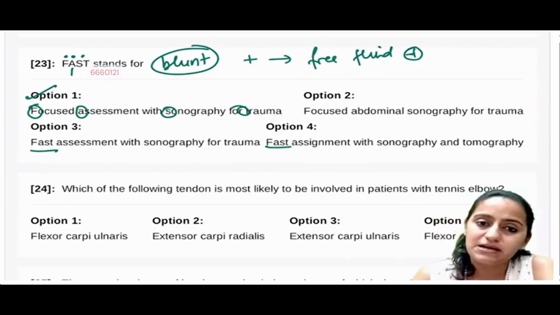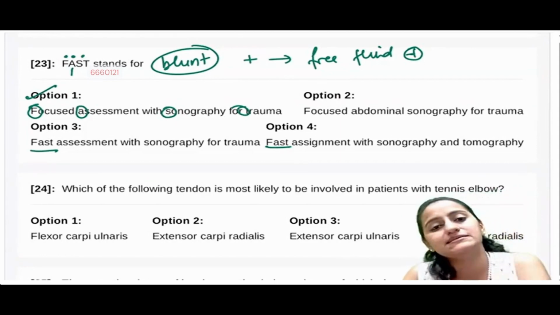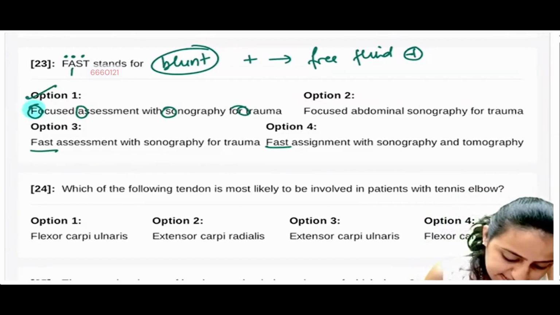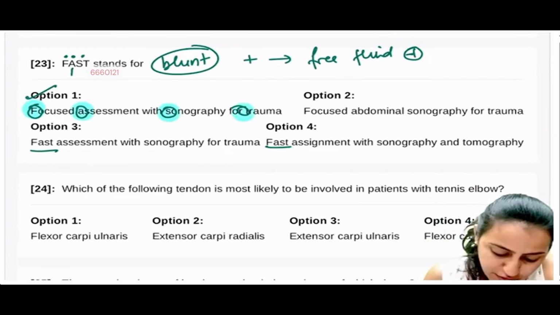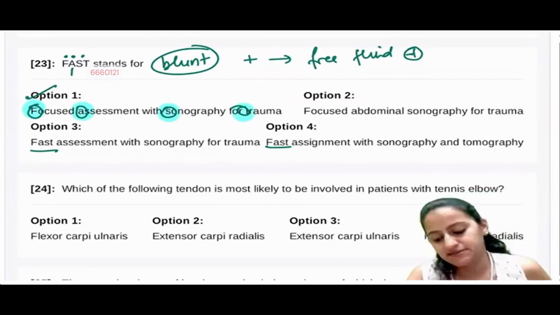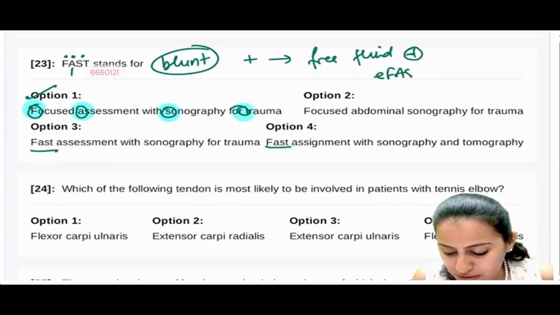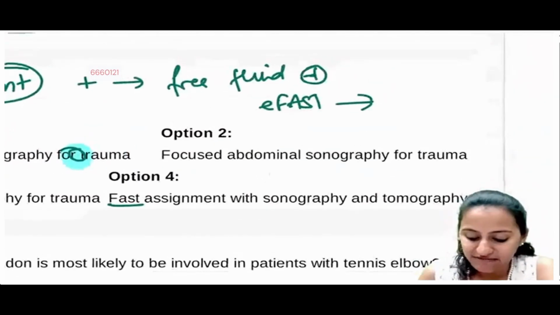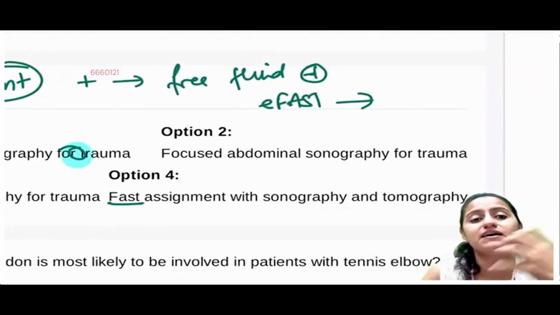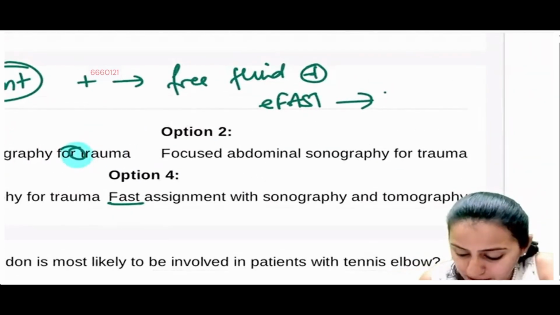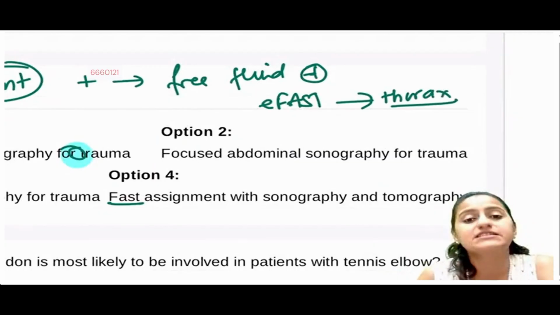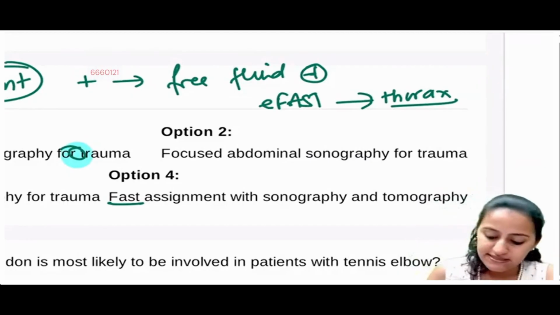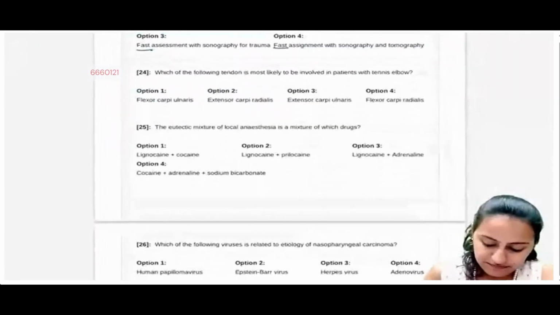If the patient is stable, then you evaluate further. If the patient is unstable, then you take the patient for surgery. So focused assessment with sonography for trauma, that is what is FAST. And what is EFAST including now? What is the difference between FAST and EFAST? EFAST is extended FAST, which is extended to include the thoracic cavity, okay, to look for pneumothorax also. So that is EFAST.